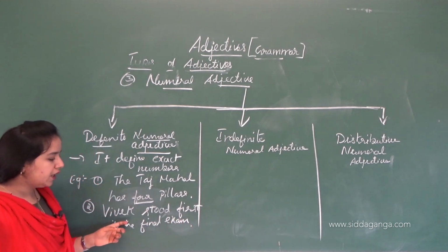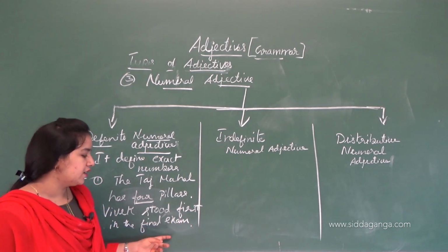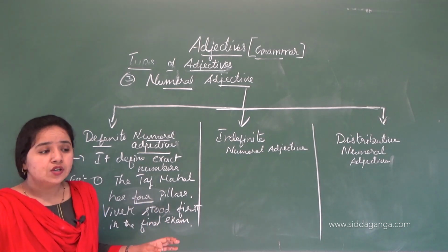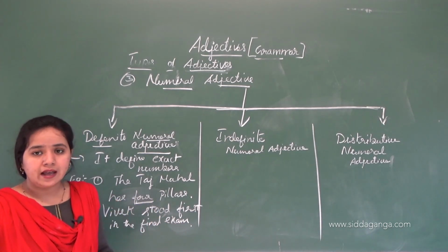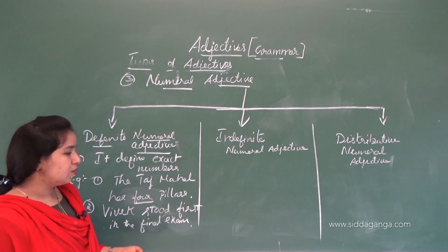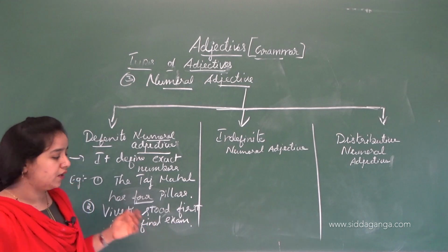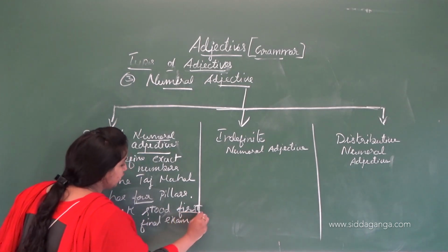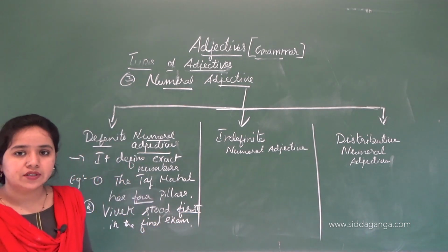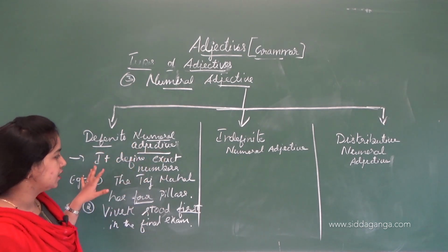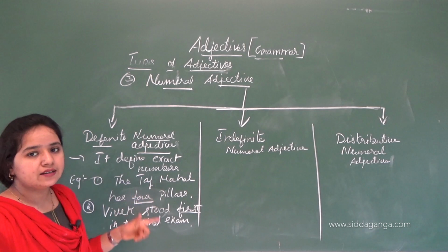Vivek was first in the exam. Compared to the whole class or whole district, he secured the first place. So it is an exact number. There is no doubt here. So this is called a definite numeral adjective. It defines the exact numbers.